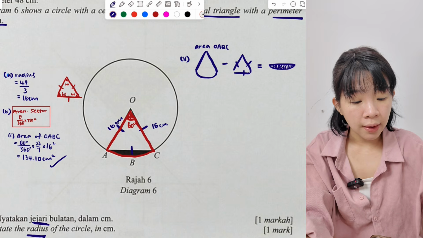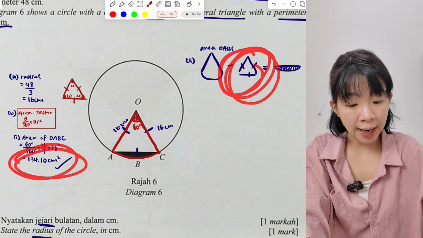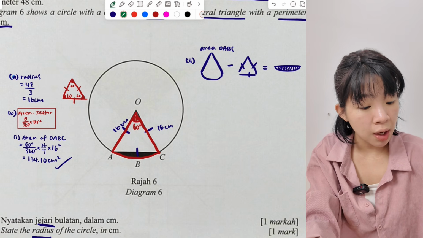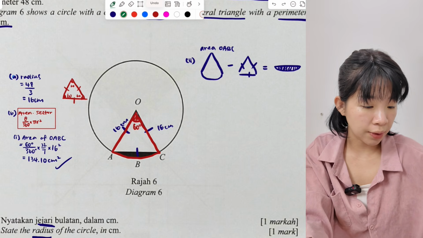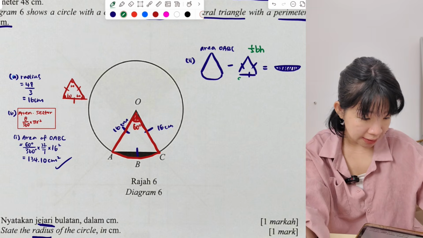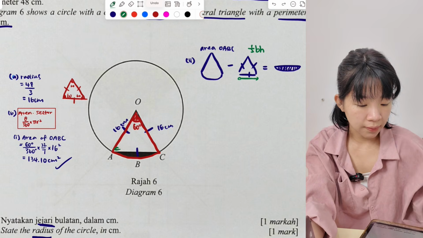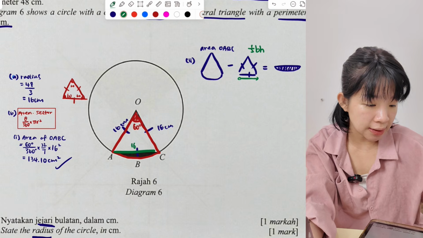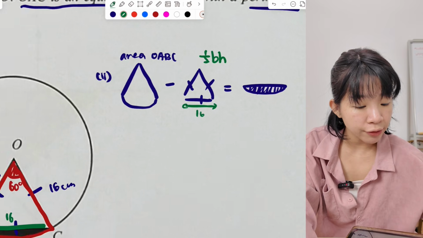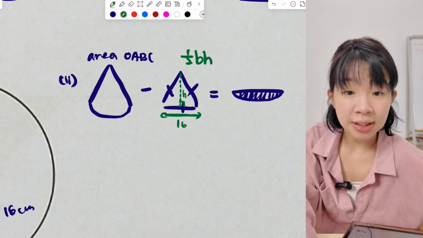Okay, area of sector OABC, we can use this. So now how about the area of the triangle? For the area of a triangle, we always take 1 over 2 times base times height. What is the base of this triangle? The base is A to C, so this whole thing, 16. How about the height? The height of the triangle must be 90 degrees. This is the height we want.